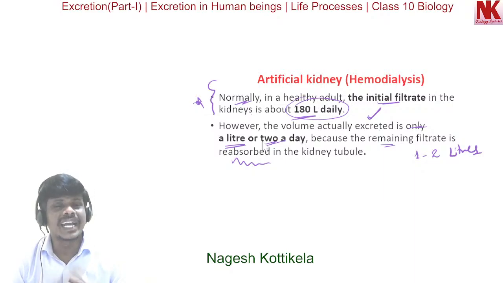In the mechanism of urine formation we find three steps: first, glomerular filtration, second, tubular reabsorption, and third, tubular secretion. The initial filtrate formed is 180 liters and the urine excreted is 1 to 2 liters daily.